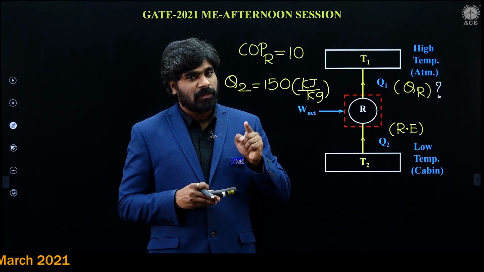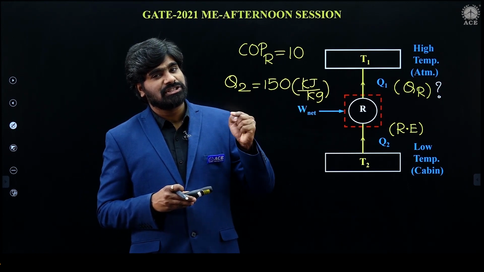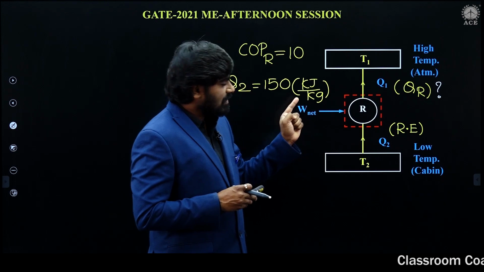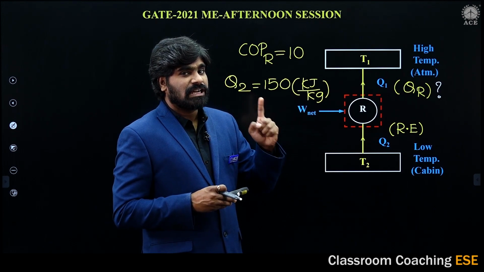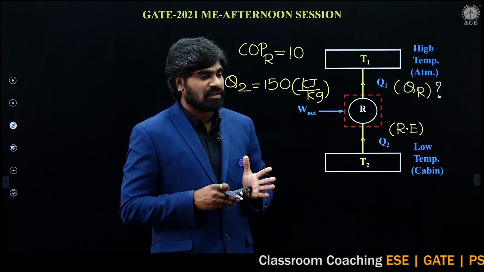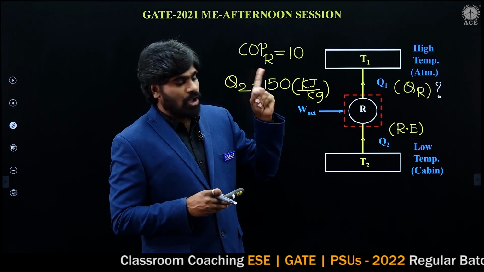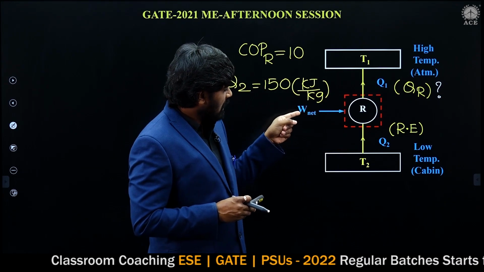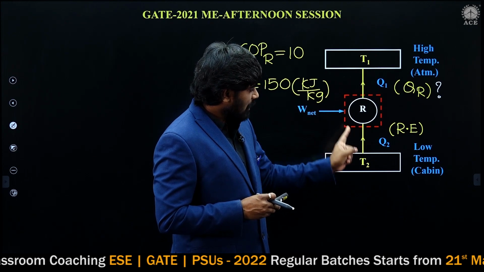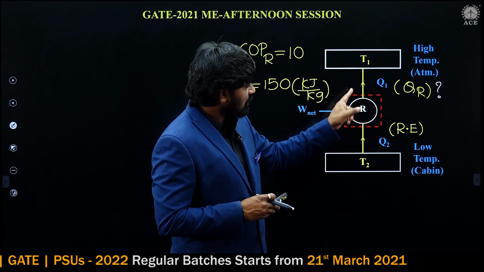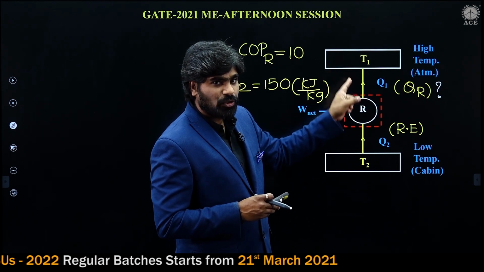In the second law of thermodynamics, in the refrigeration topic, I have given the energy balance for the refrigerator. What is the energy balance for the refrigerator? Entering energy must be equal to leaving energy. What is the energy entering? W is entering, Q2 also entering. So, this is the total energy entering, which should be equal to energy leaving. What is energy leaving? Q1 is leaving.